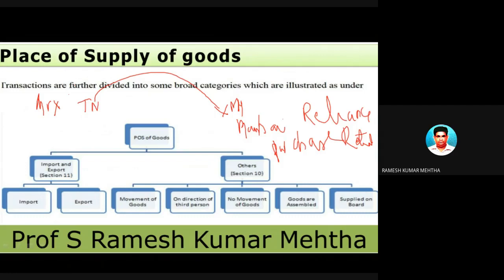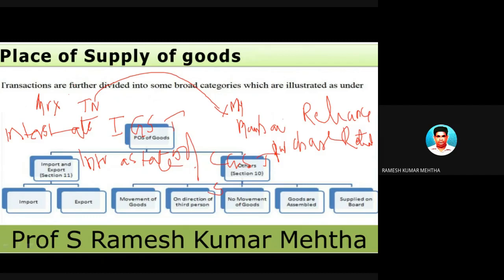We have to determine whether it is an interstate sale of goods or an intrastate sale of goods, because based upon this we are going to levy the GST. For example, in case of interstate we are going to levy IGST, whereas in case of intrastate we are going to levy 50% towards CGST and 50% towards SGST. So in this way, the place of supply becomes important to determine whether the transaction is an interstate supply of goods or an intrastate supply of goods.